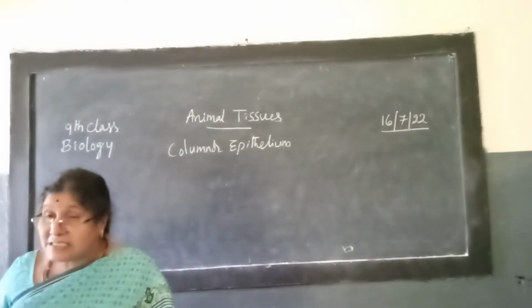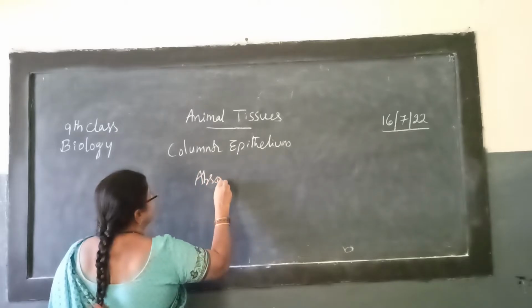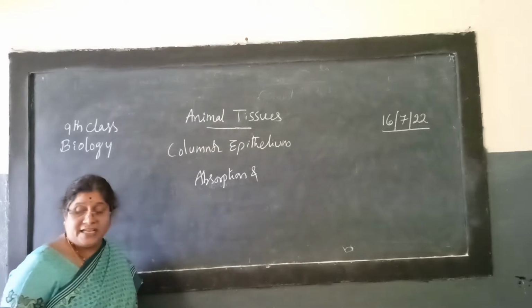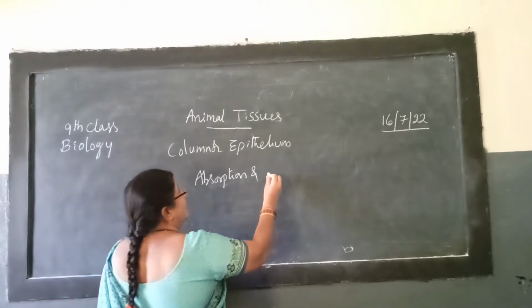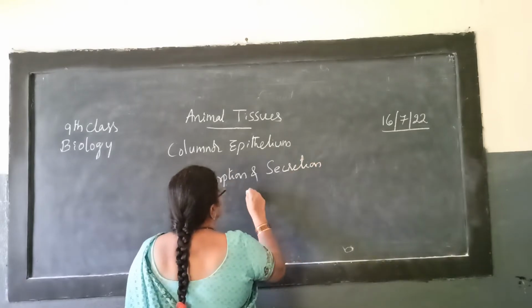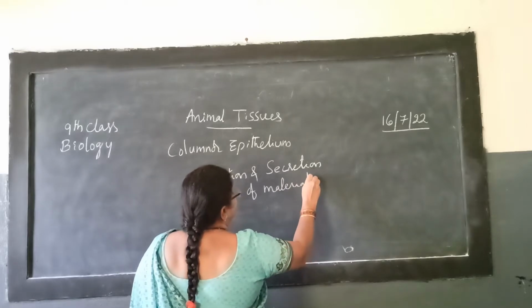They are present in the parts where absorption and transport of material, and absorption and secretion of materials, happen in our body.